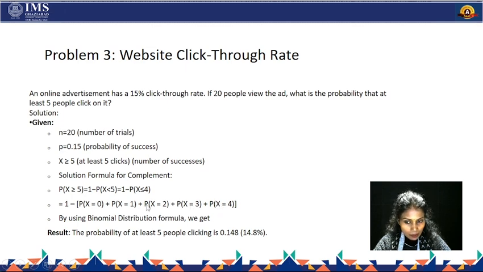After getting all these probabilities, we find their sum and then subtract this sum from 1. And getting the value, the probability of at least 5 people clicking is 0.0148, which is 14.8%. And here, since we are finding the probability of how many people are clicking, P is the probability of success, that is the clicking rate of a person, which is given as 15%, so 15 by 100, that is 0.15.